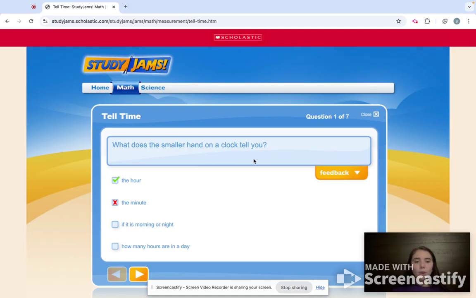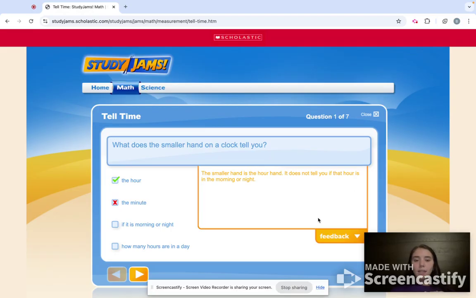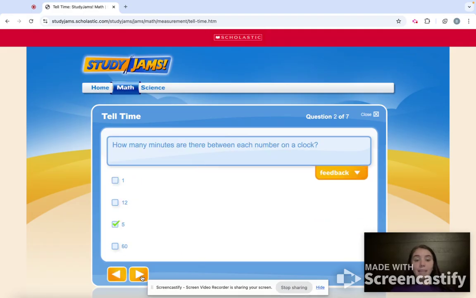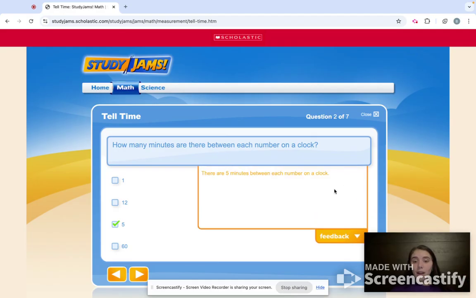So this question was, what does the smaller hand on the clock tell you? I chose the minute, but it's actually the hour. So I can click here on feedback and it says the smaller hand is the hour hand. It does not tell you if the hour is in the morning or not. So that's automatic feedback, and it does it for every question, no matter if you got it right or wrong.